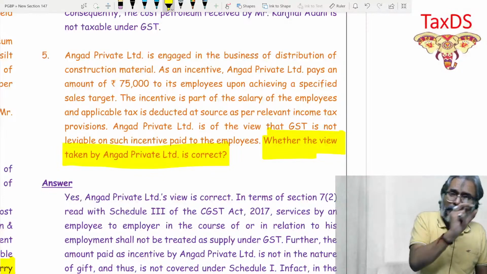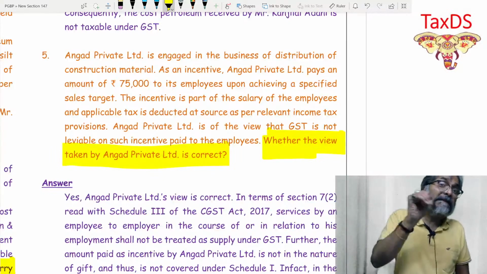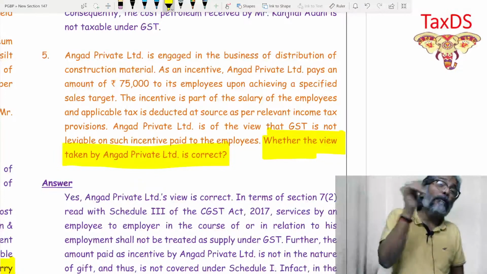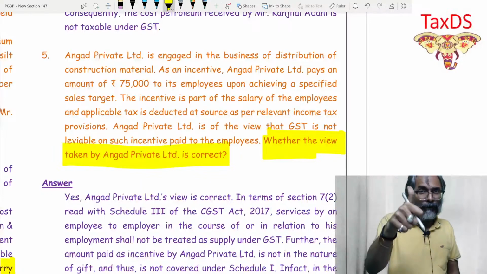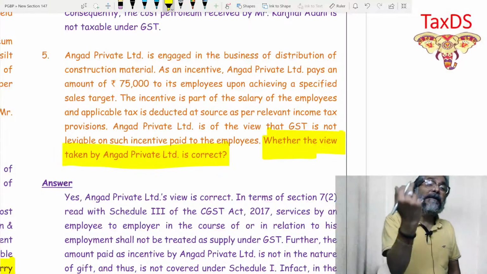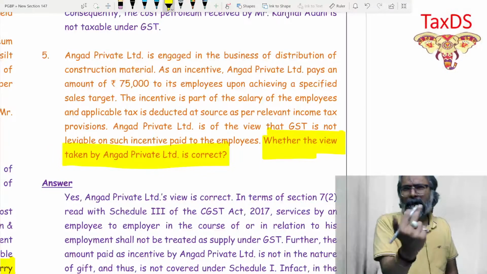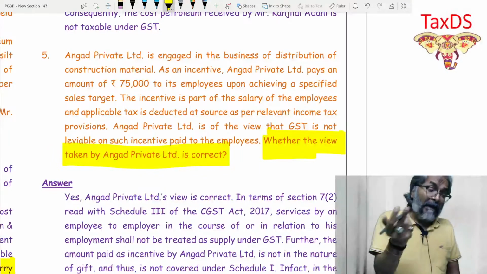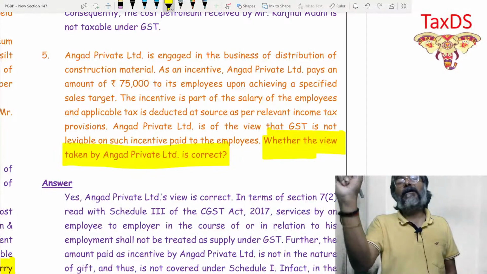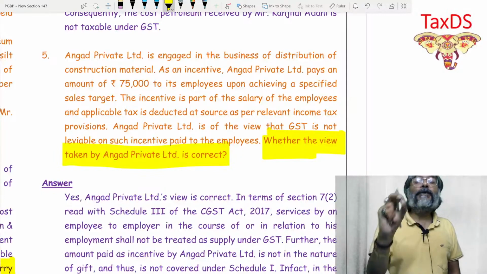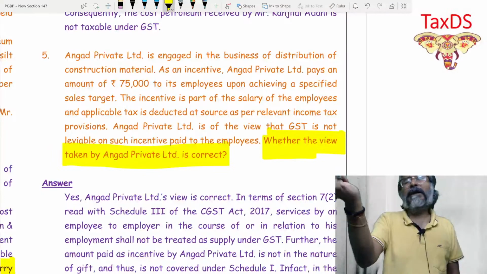Whenever they use these words, you can identify the kind of nature of the question. If they ask you to examine, compute, or discuss, the first line cannot be your final answer. But if the question is, tell me whether his view is correct or not, or whether his position is tenable in law or not, tenable meaning acceptable in law or correct in law or not,